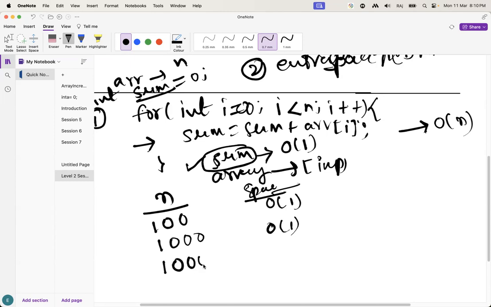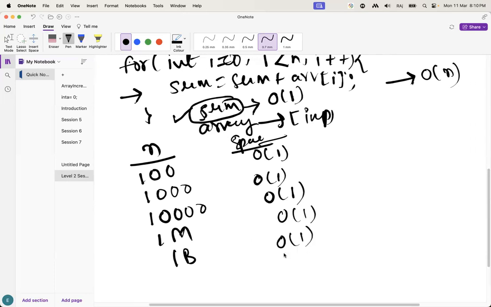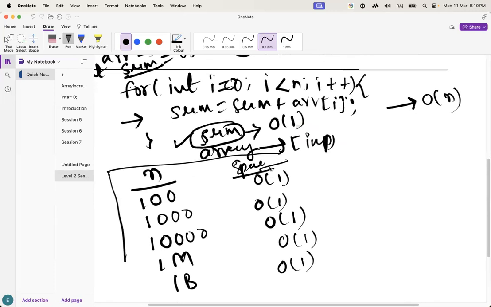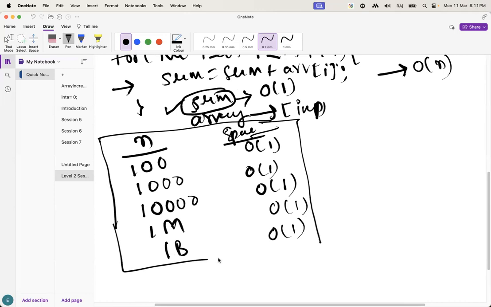If you use 10,000 also, we are not going to use any extra space here. That's why space complexity is O of 1. Guys, understand, for 1 million also the space will be the same. For 1 billion also the space will be the same. Understand why I have taken space complexity as constant O of 1. Guys, I hope you understand.